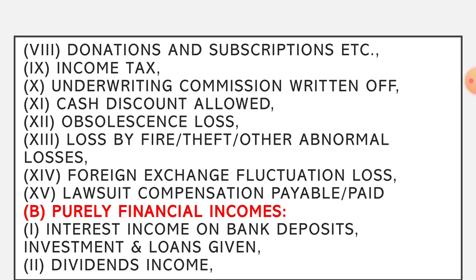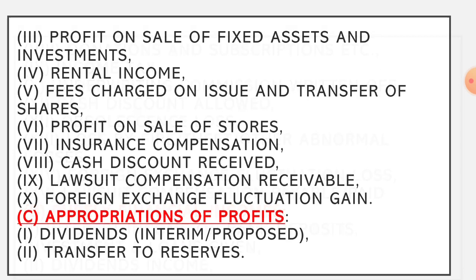Second is purely financial incomes. We have already studied the financial expenses. Now there are certain incomes which are financial in nature. Even though it is an income, it will still not form a part of the cost sheet. For example, interest income on bank deposits, investments, loans given, dividend income, profit on sale of fixed assets and investments, rental income, fees charged on issue and transfer of shares, profit on sale of stores, insurance compensation, cash discount, lawsuit compensation receivable, and foreign exchange fluctuation gain.